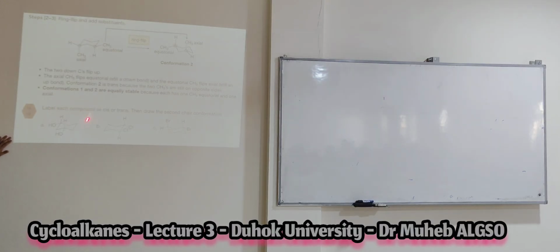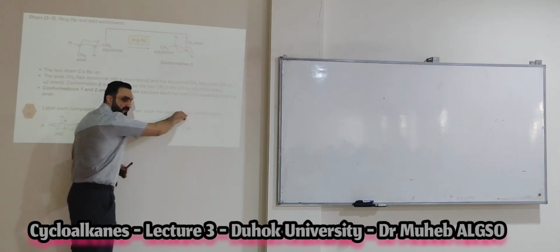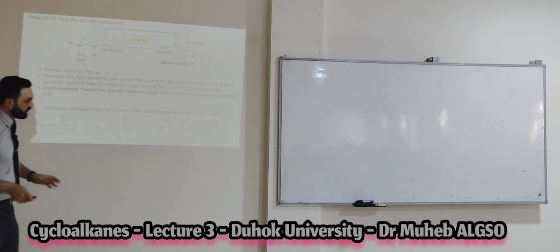So label each compound as cis or trans. Is this cis or trans? This is trans. Okay, good. If you say this is trans, your answer is right. Trans. Now I want to draw the second conformation. One is going to be axial. Yes, this will be flipped to the down, and this will be flipped to the up, and draw it. Okay, this is homework for you.